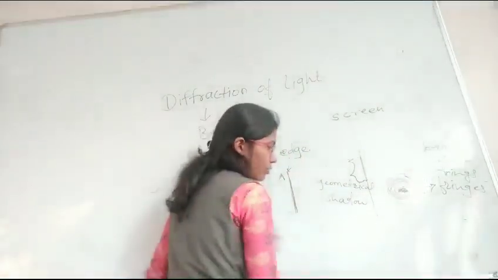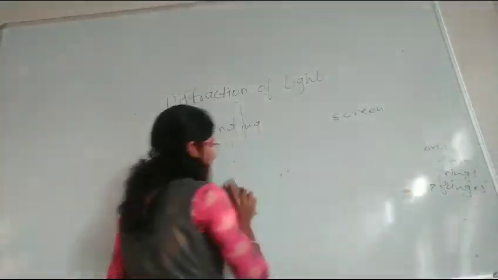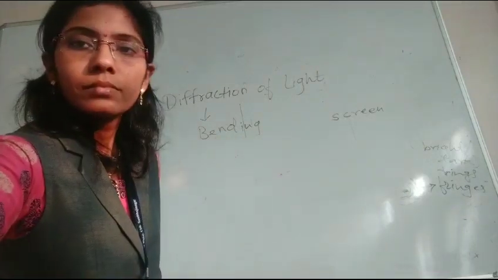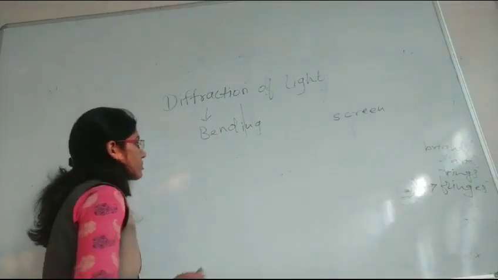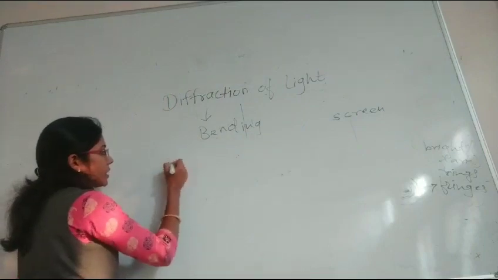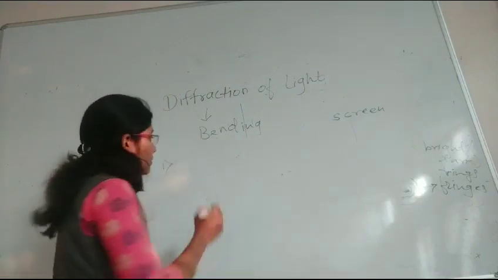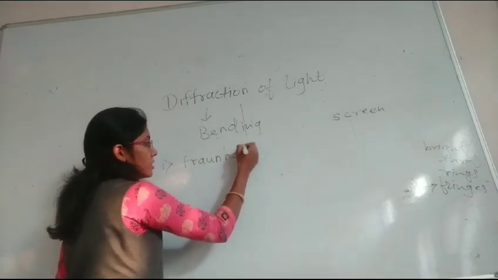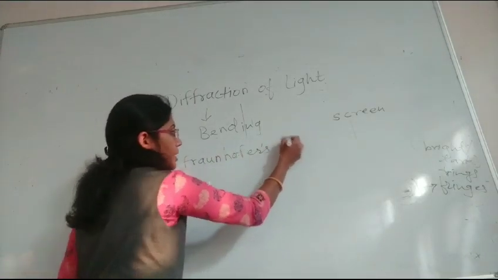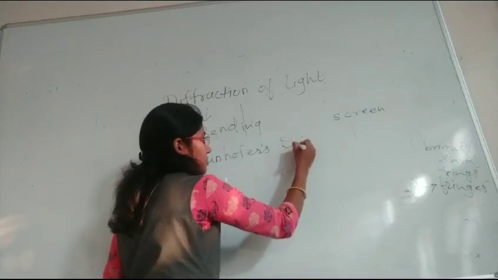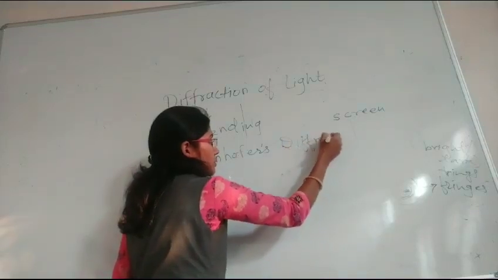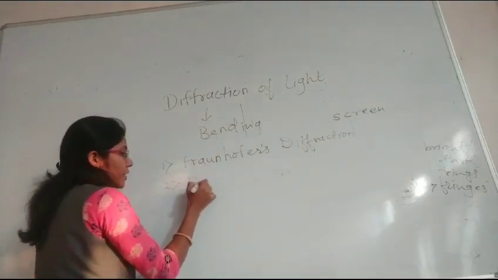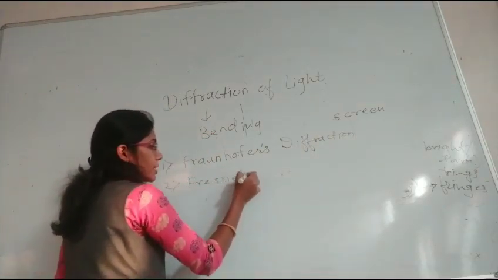Now we will see what are the types of diffraction. There are two types of diffraction. First is Fraunhofer's diffraction, and second is Fresnel's diffraction. These are the main types of